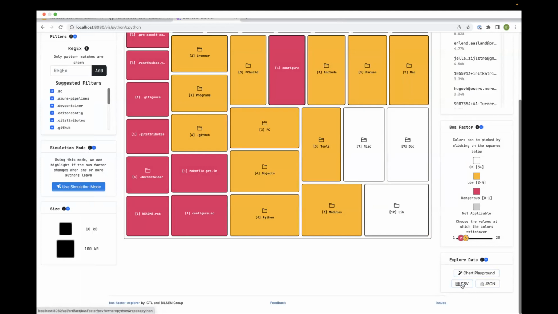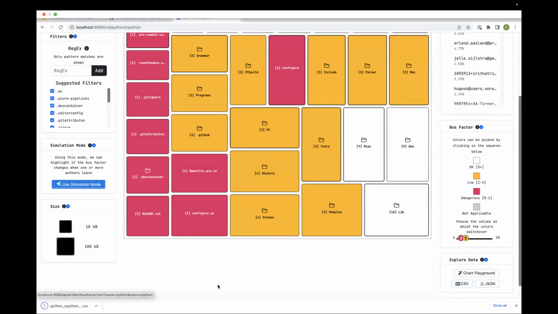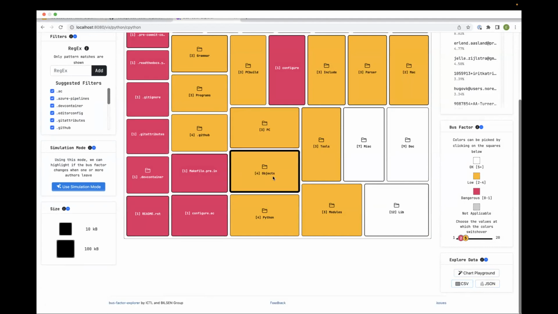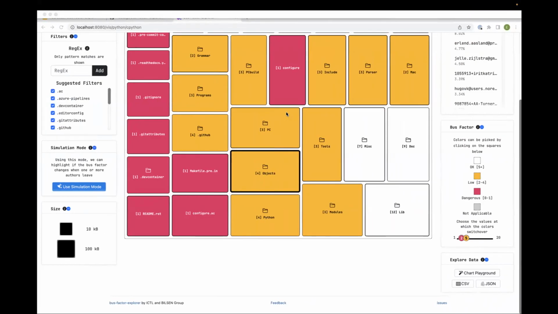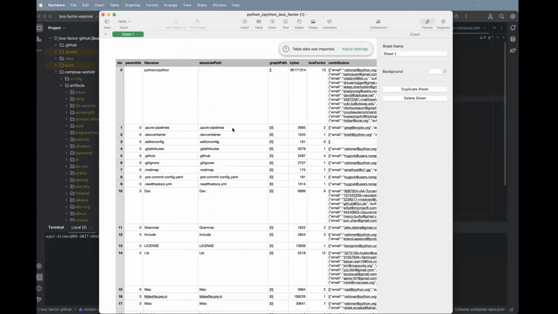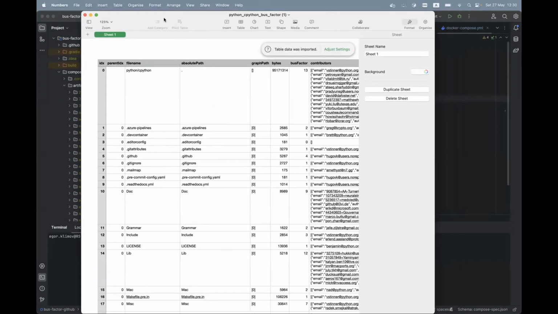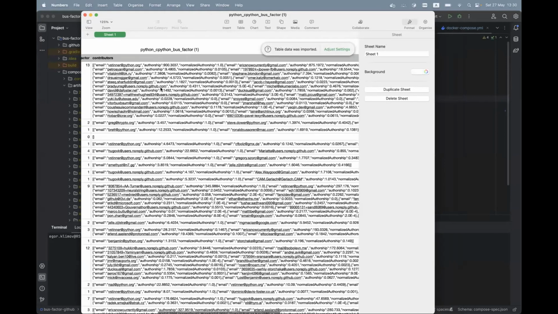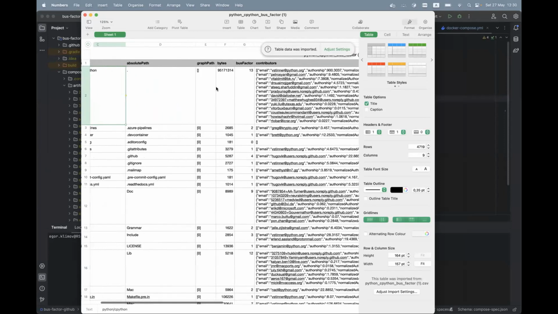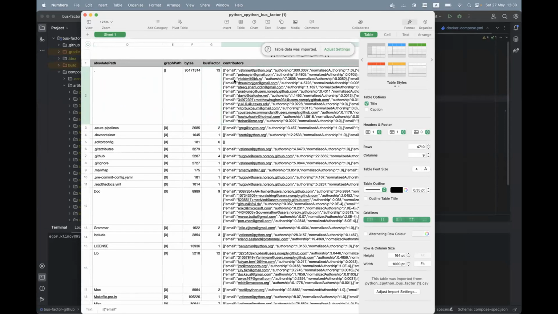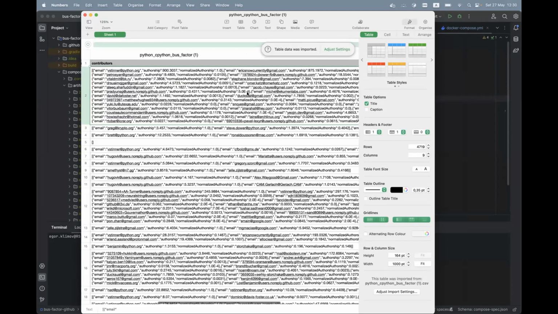Here you can obtain results in CSV and JSON formats. In CSV, you will get something like this. Each row of the CSV file represents each file in the repository. And you can see here the file name, file size, bus factor, and information about contributors.